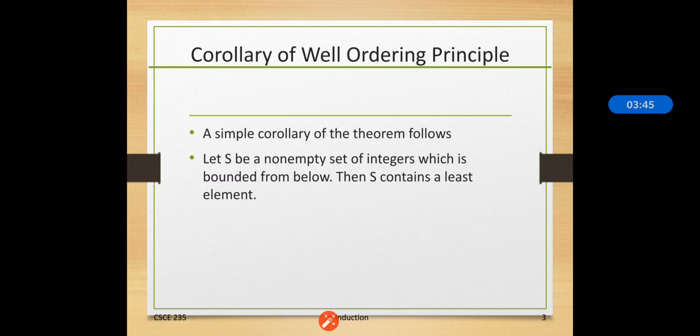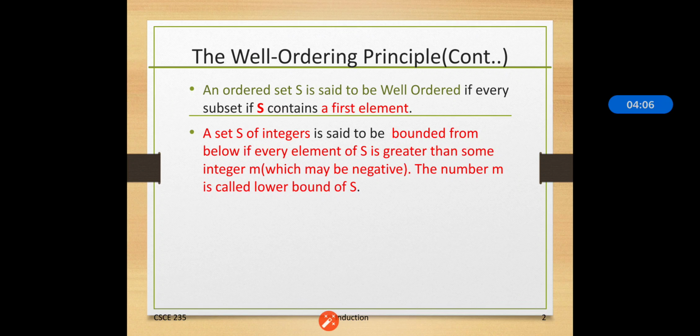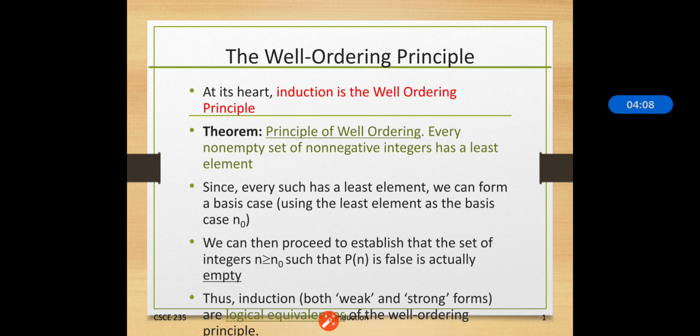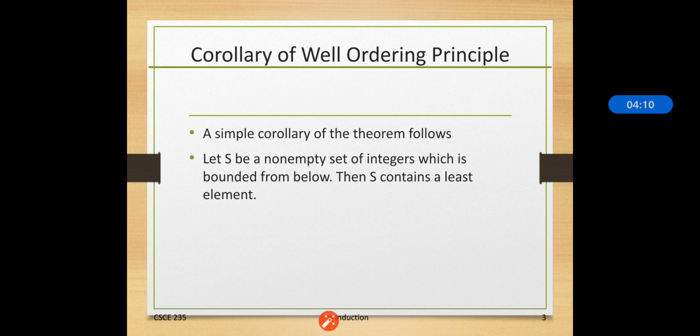So now the corollary of the well ordering principle is, the simple corollary of the theorem, that if S is a non-empty set of integers which is bounded from below, then S contains a least element. Whatever set we have, if it is non-empty and bounded from below, then it contains the least element. That is what the well ordering principle is.